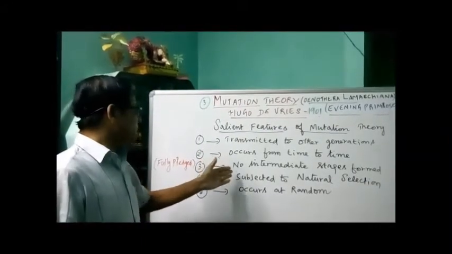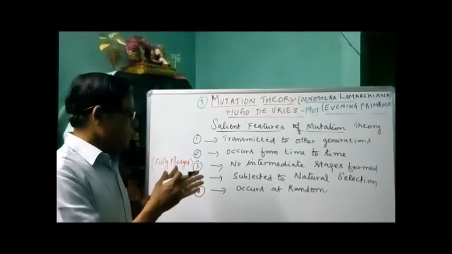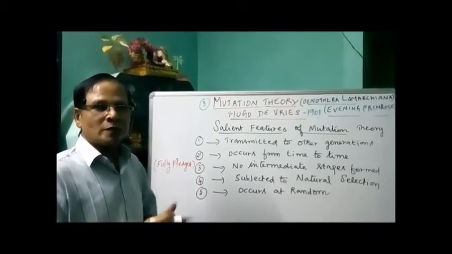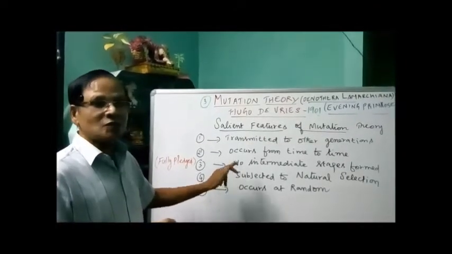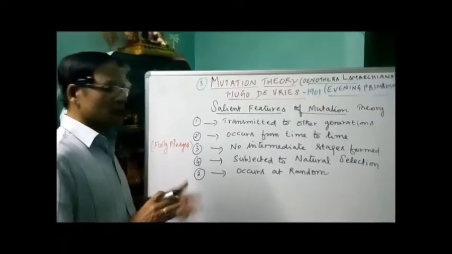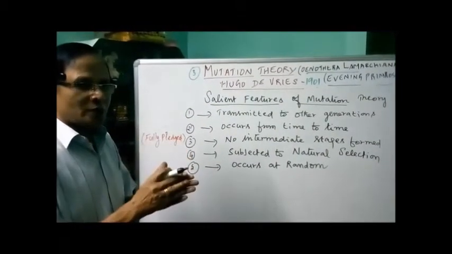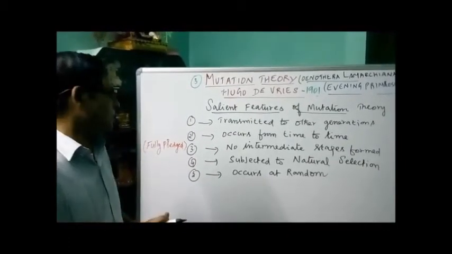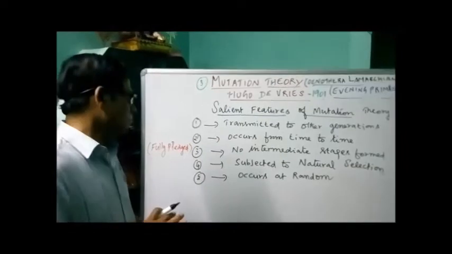Then no intermediate stages are formed. As I mentioned already, as in the case of, for example, tall and dwarf, there are no intermediate stages. So it is an example for discontinuous variations. And here it is fully fledged, meaning without any intermediate stages, in one step jumping to another step. That is called fully fledged. No intermediate stages are formed.